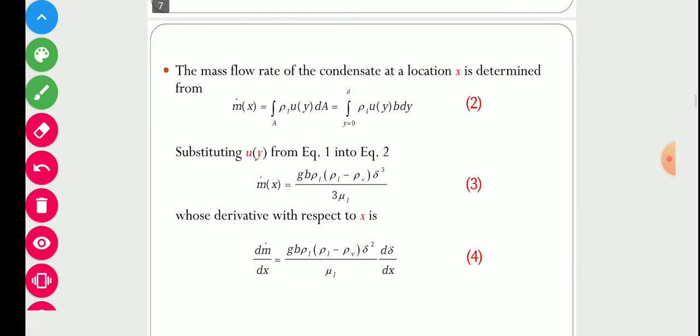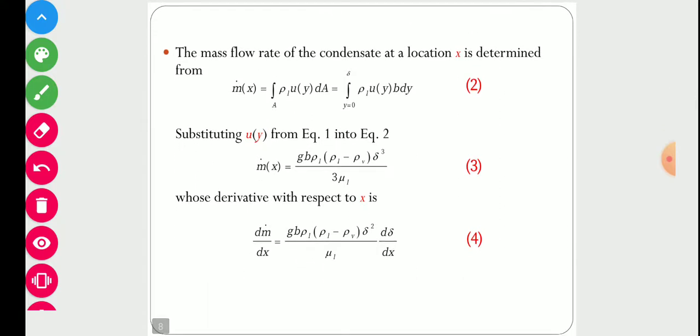Again we can calculate mass flow rate. So mass flow rate, m dot, is indicated in kg per second or mole per second. Now this is rho times uy times dA. Rho is density, uy is its velocity, and dA is area.